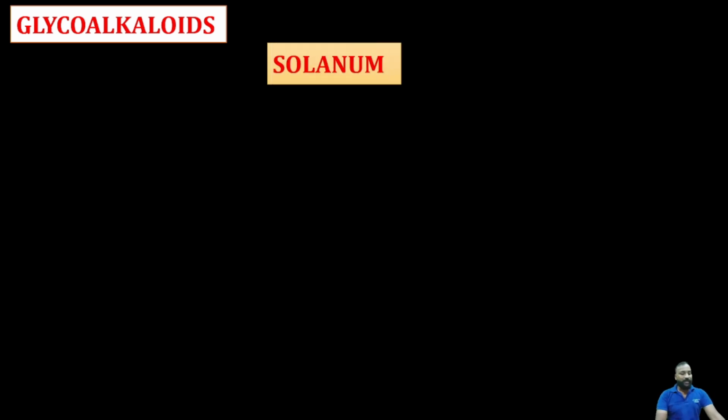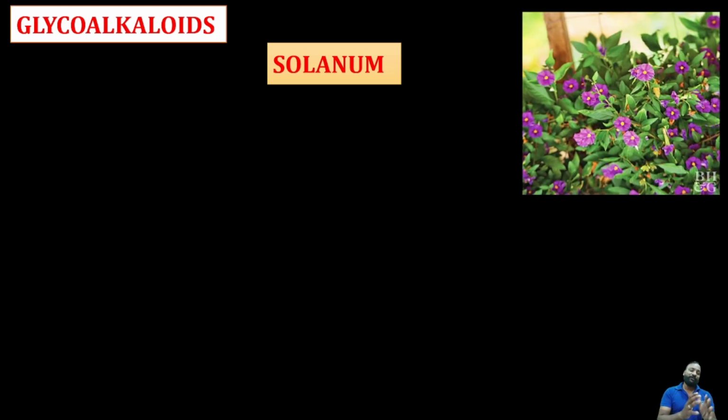Coming to that, the first one is glycoalkaloids. In the glycoalkaloids, we have only one drug that belongs to the glycoalkaloid, that is solanum. The name says glycoalkaloid, which is a composition of both glyco and alkaloids. So glycosides and alkaloids are both there in this type of alkaloid. The best example for this glycoalkaloid is solanum. This will be the solanum plant, where its purple colored flowers can be seen.